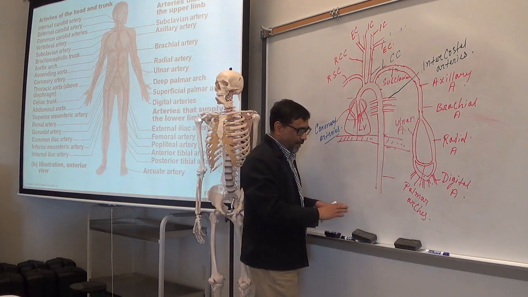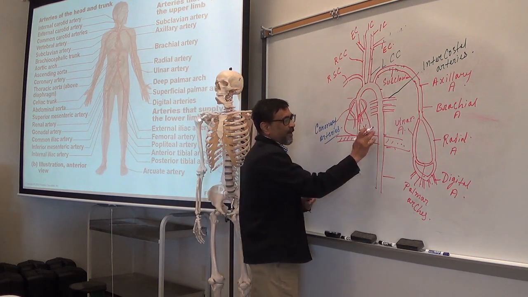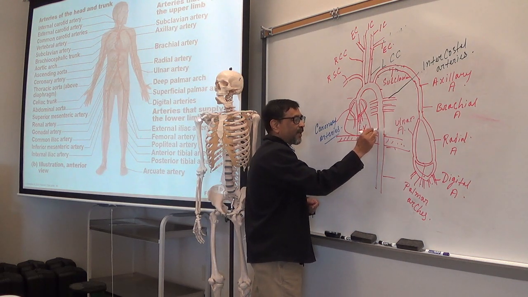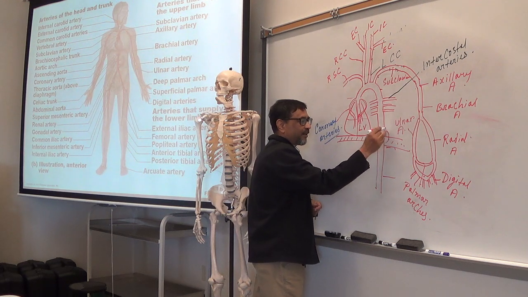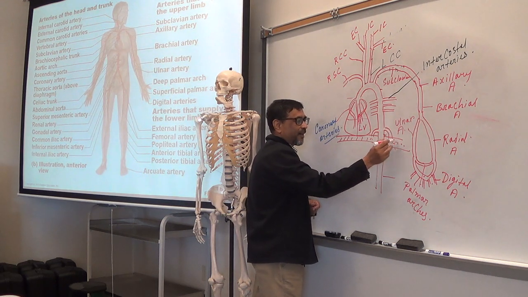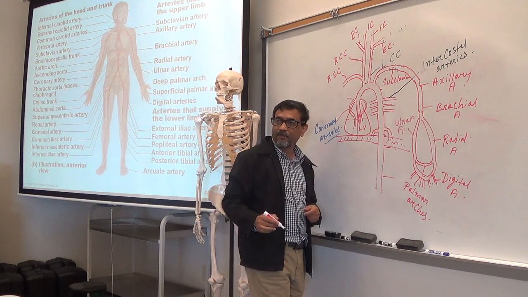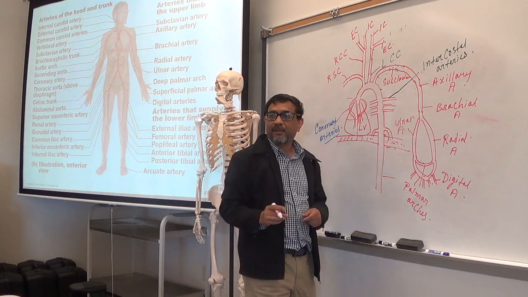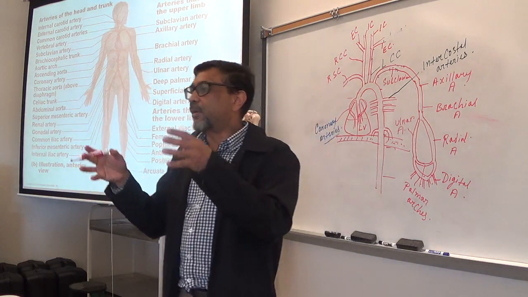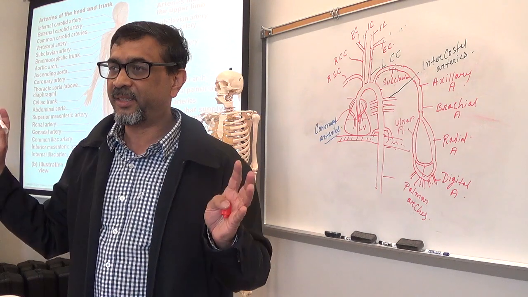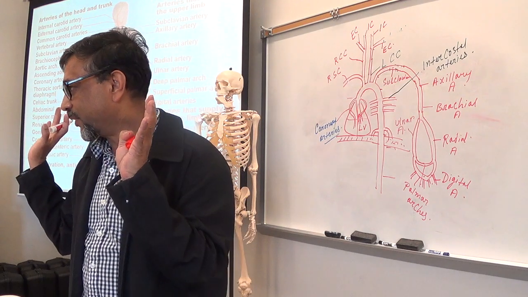Two other arteries arise from the lower part of the thoracic aorta and enter into what? This is what? Diaphragm. So enter into the diaphragm. Remember, the arteries or nerves that go to the diaphragm are called phrenic. Phrenic indicates diaphragm.